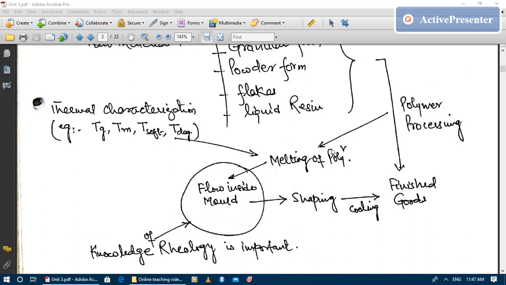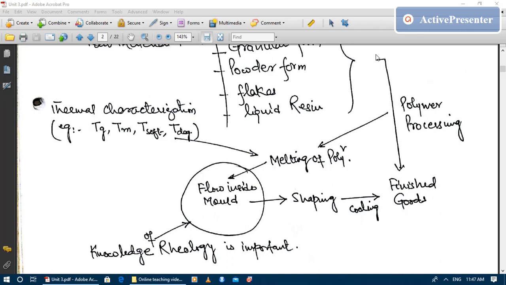For example, if we want to make the cabinet of a mobile phone, for that we have to melt down the polymer, whether in granular, powder, flake or liquid resin form. In any form the polymer is in, we have to melt it. Then this molten polymer will go inside the mold, where it will flow into the interiors of the product geometry and acquire the shape of the mold. And finally, upon cooling, it will solidify if it is a thermoplastic polymer, and form the finished goods.